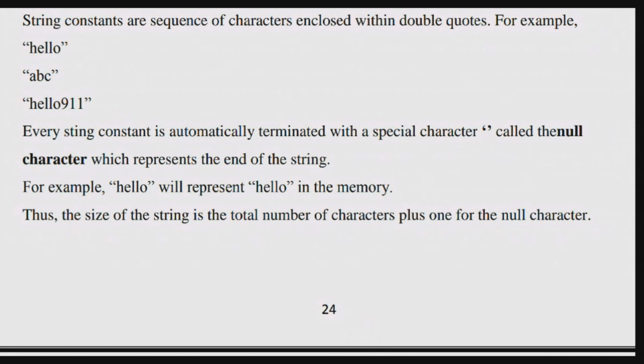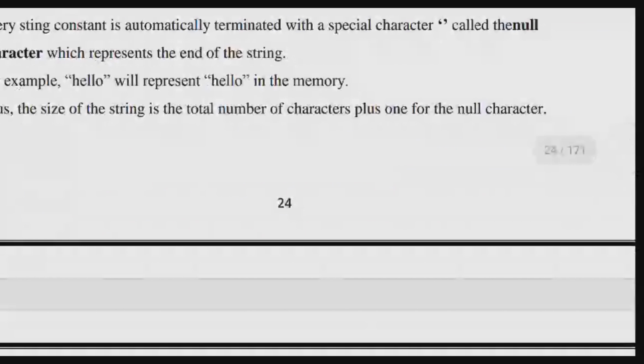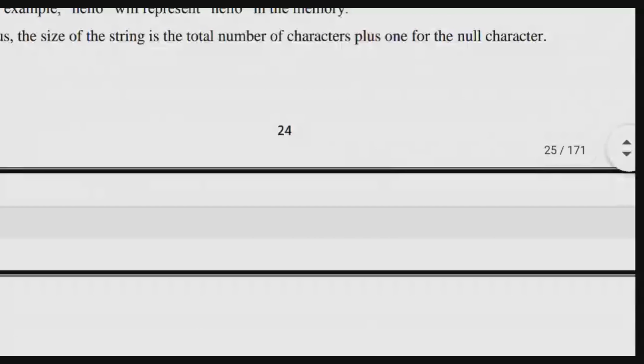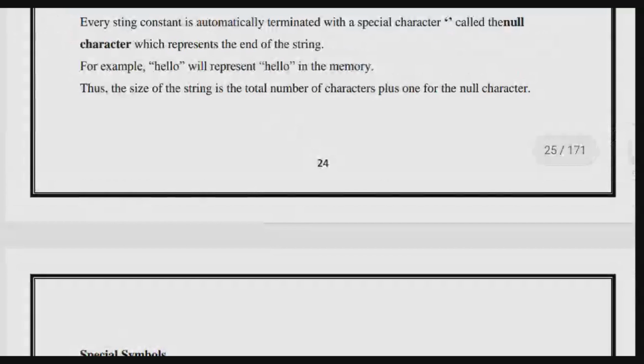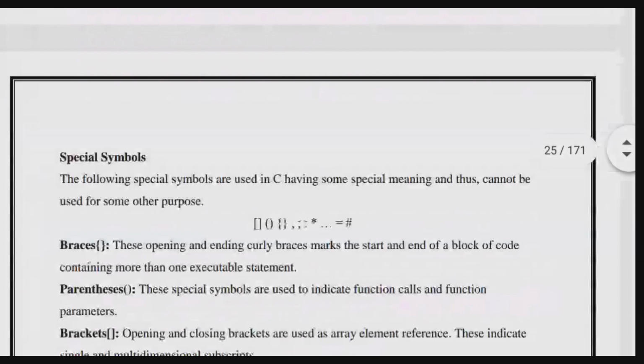Thus the size of a string is the total number of characters plus one for the null character. So for the null character also we need to consider the size. For example, "HELLO": the size is 5, but the opening and closing quotes will also be counted, so the size will be 7, 5 plus 2. Like that we need to go.